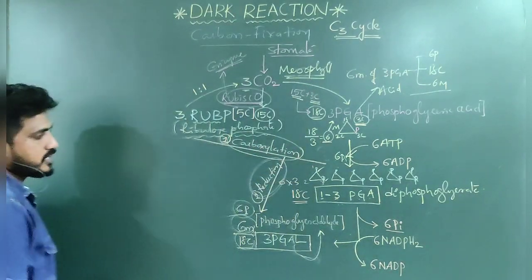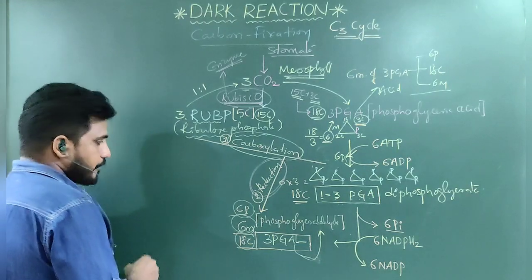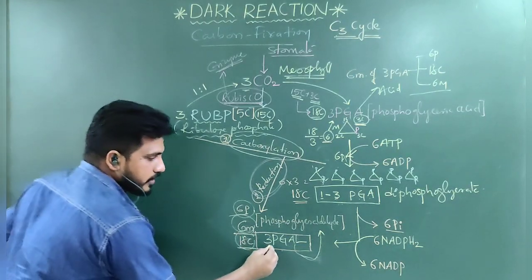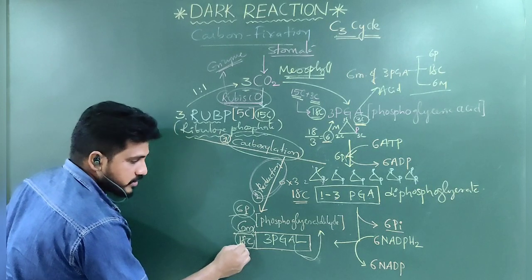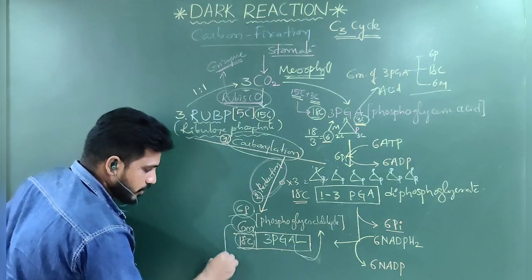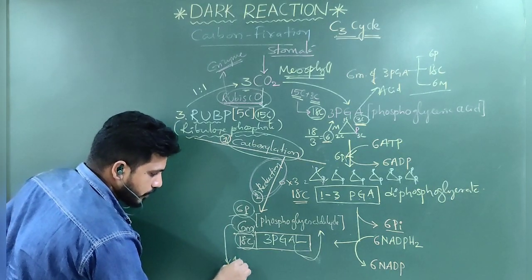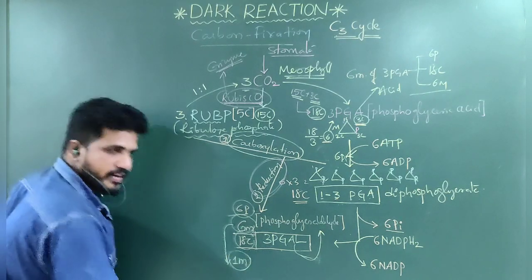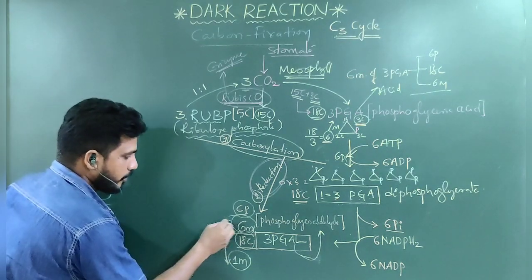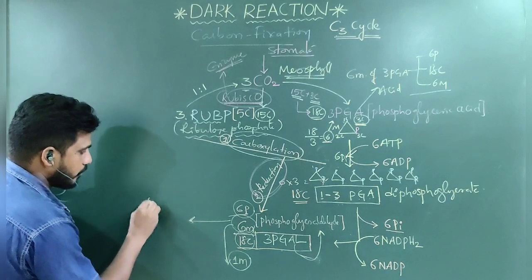Next, what is the third step? In the third step, listen carefully. This is an 18 carbon component and 6 molecules. Of the 6 molecules, 1 molecule is leaving out of the complex. Then how many molecules will remain? 5 molecules will remain.